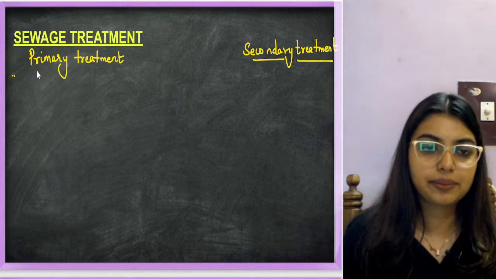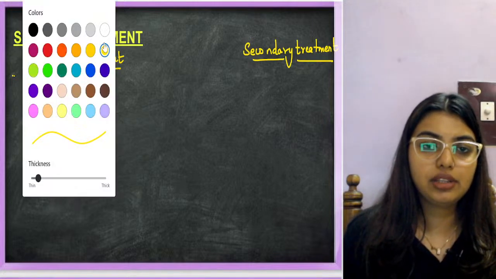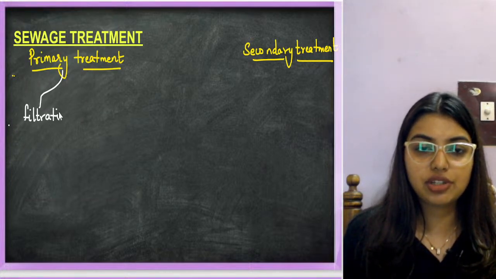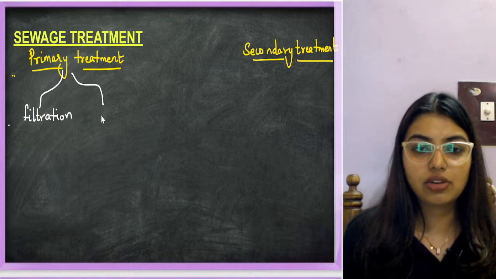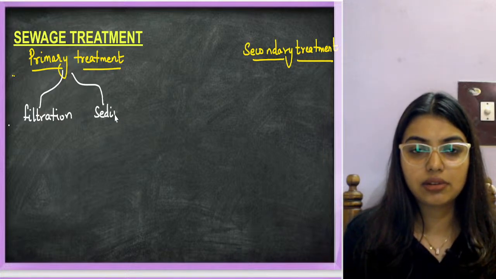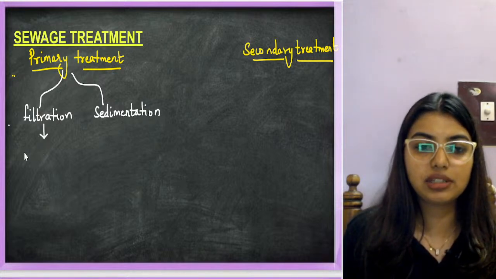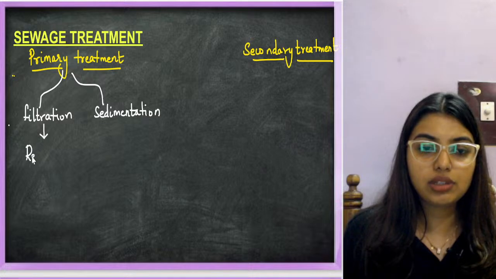Now under primary, you are going to have two steps. One is called sequential filtration, and one is called sedimentation. Sequential filtration is a physical method where we will remove the floating debris.